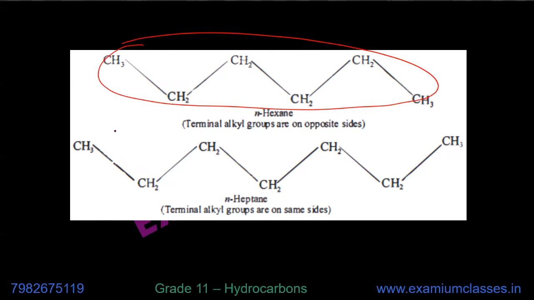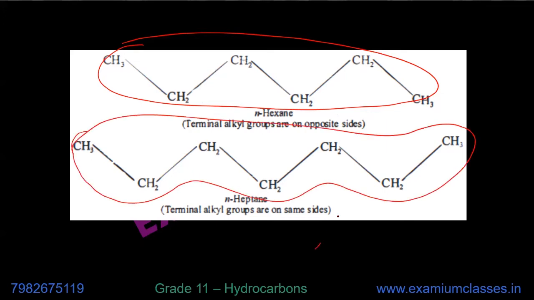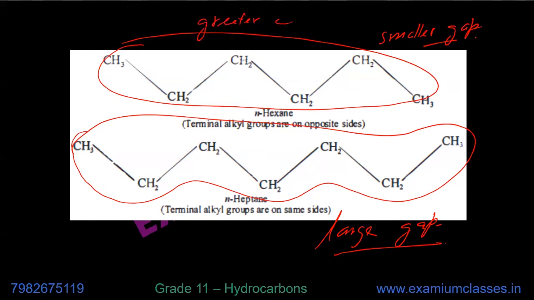The reason is that it normally fits into the gaps. I'm not going into details how it happens geometrically. However, odd numbered has large gaps, even numbered has a smaller gap. Because it has smaller gaps, there is greater contact force. Greater contact force means this is even numbered, okay? Means higher melting point.